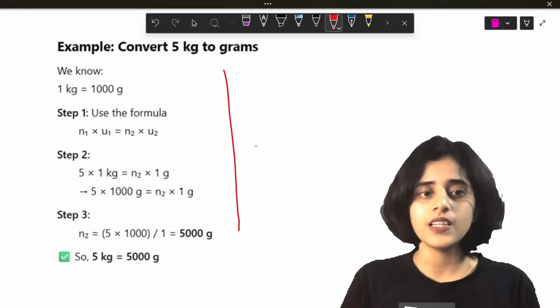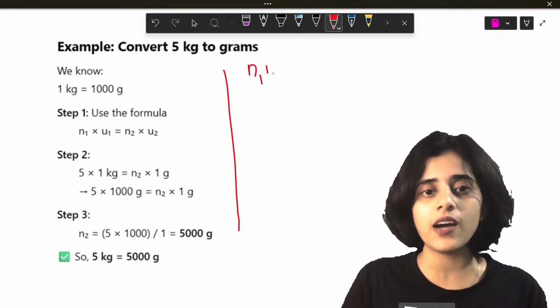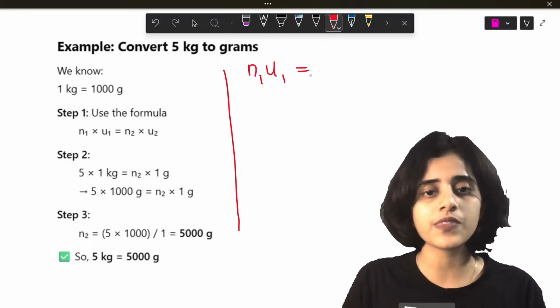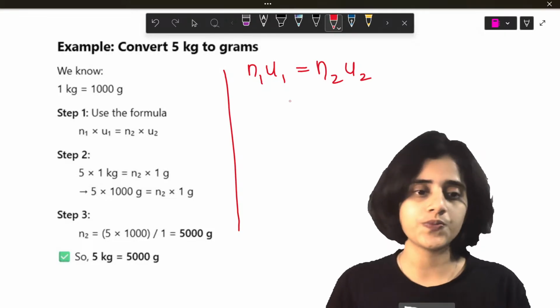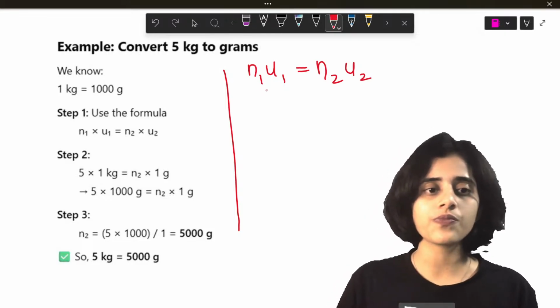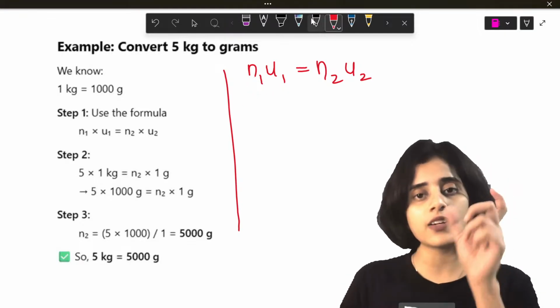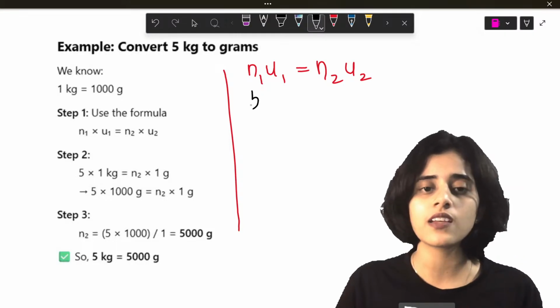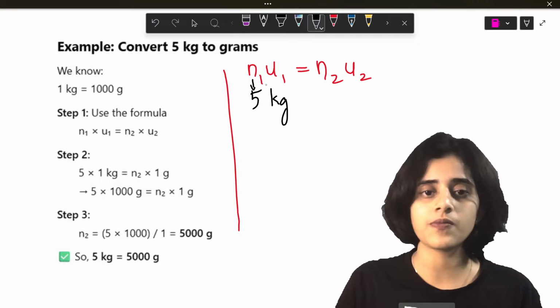So let's use a formula. What is my formula? My golden formula: N1U1 is equal to N2U2. I have to convert 5 kilograms to some grams. So N1 is my quantity, N1 is 5, U1 is kilograms.